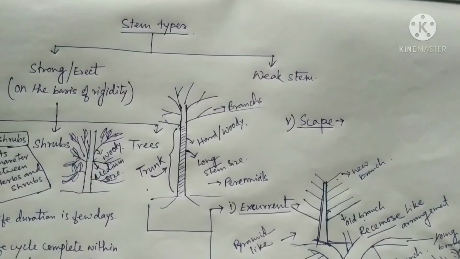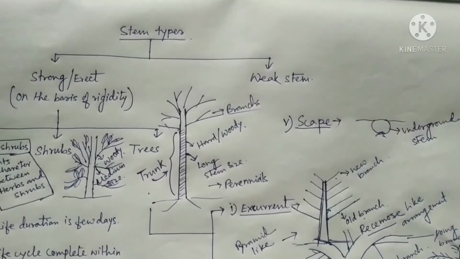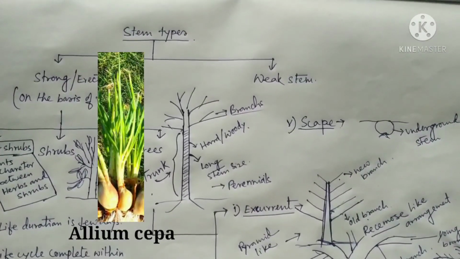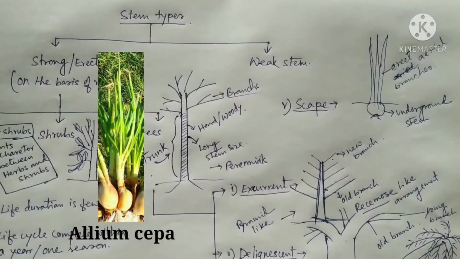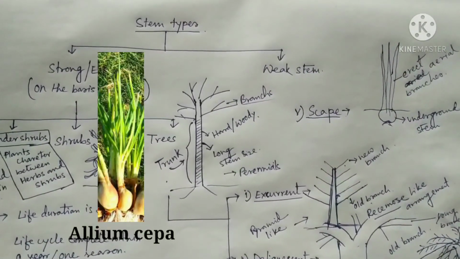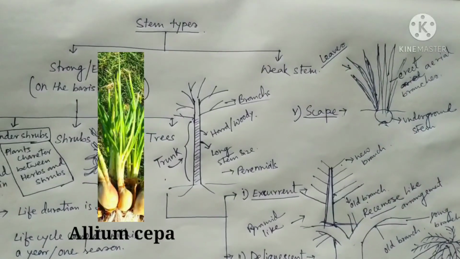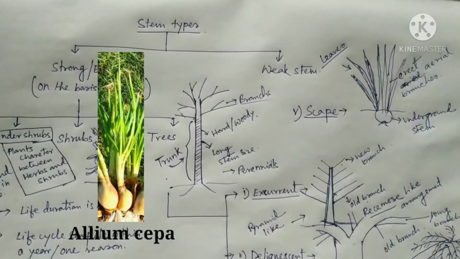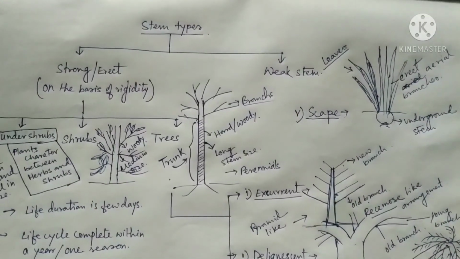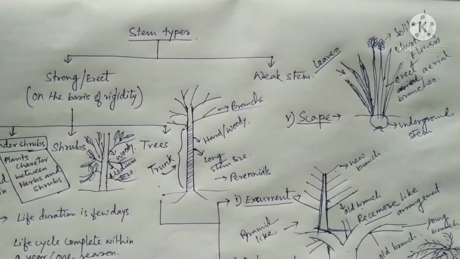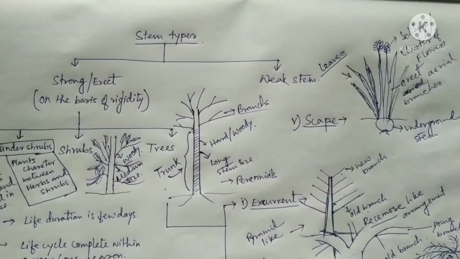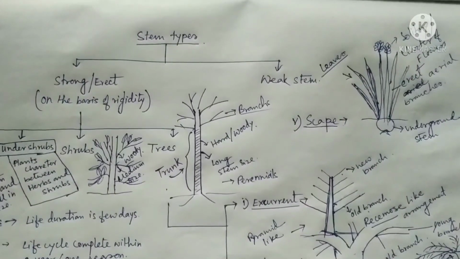In case of scape, the stem is suppressed underground and produces many aerial branches which are erect, and each aerial branch produces many leaves and also contains a terminal flower, and the flower may be single or in clusters.